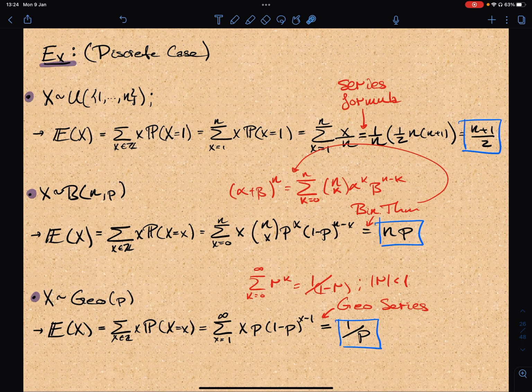So this is the discrete case. On top of just having the expected values for these random variables, what I want to point out in all these computations is that you do need some machinery to compute these expected values.